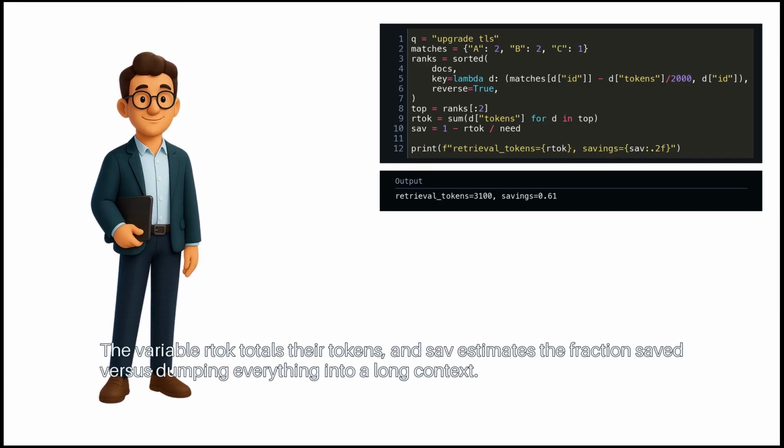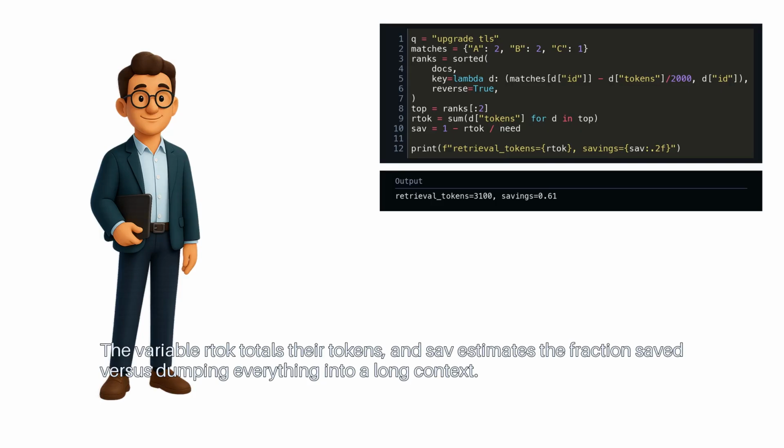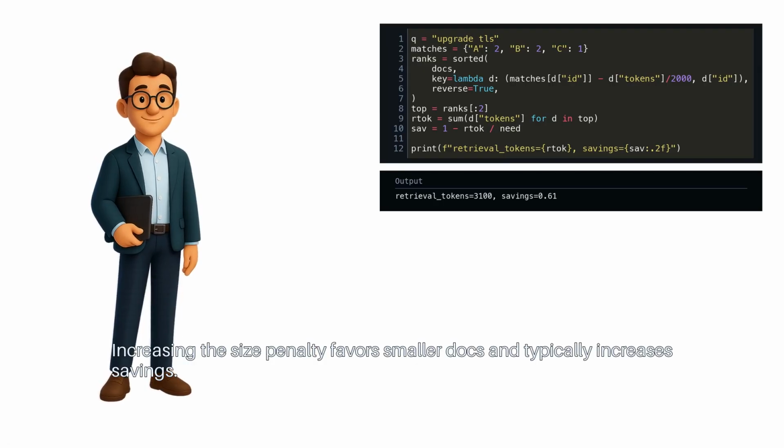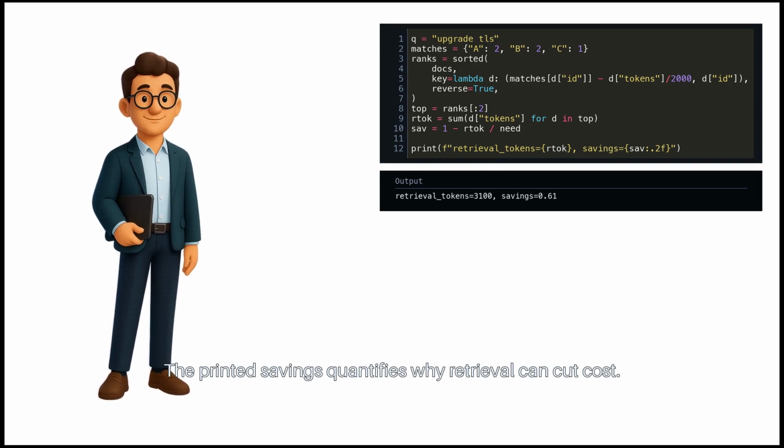The variable rtalk totals their tokens, and sav estimates the fraction saved versus dumping everything into a long context. Increasing the size penalty favors smaller docs and typically increases savings. The printed savings quantifies why retrieval can cut cost.